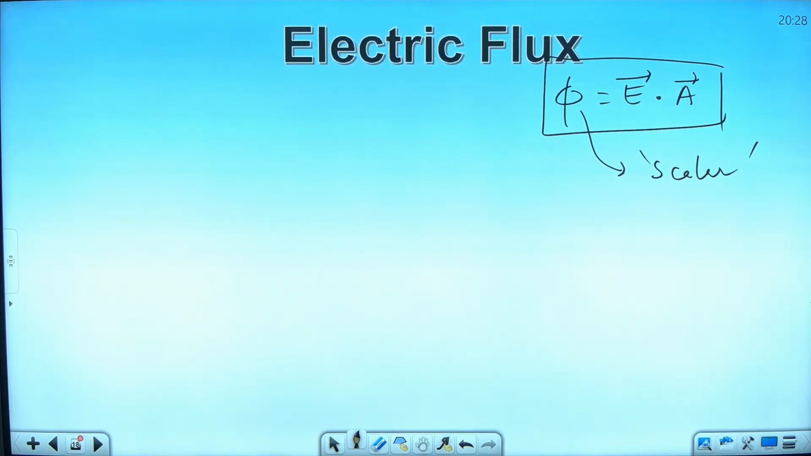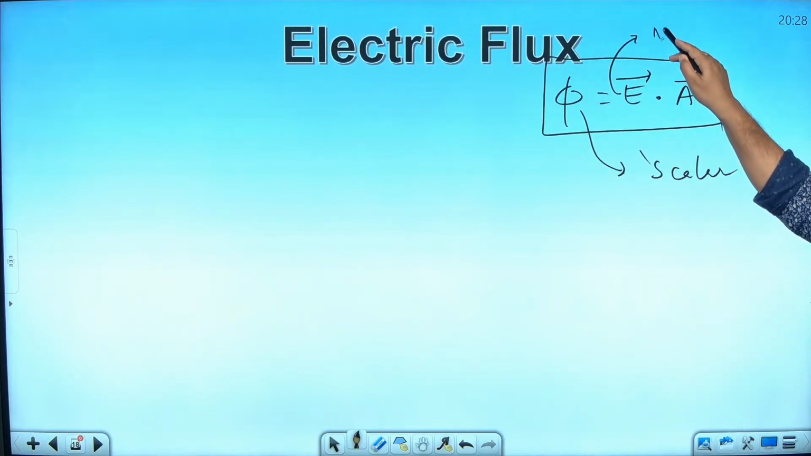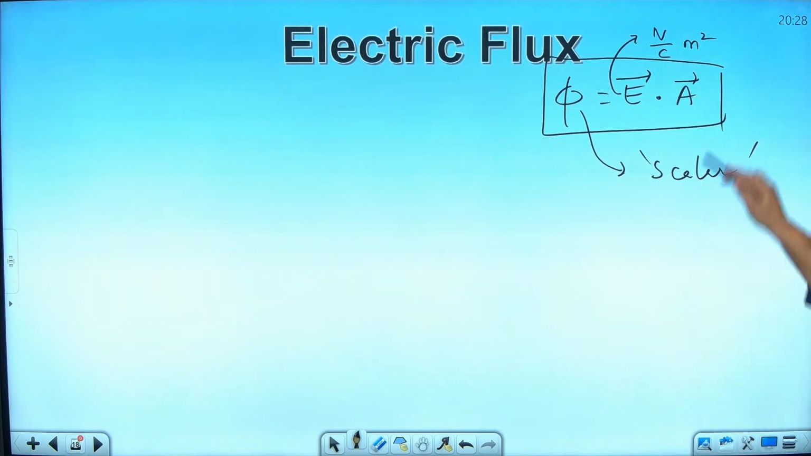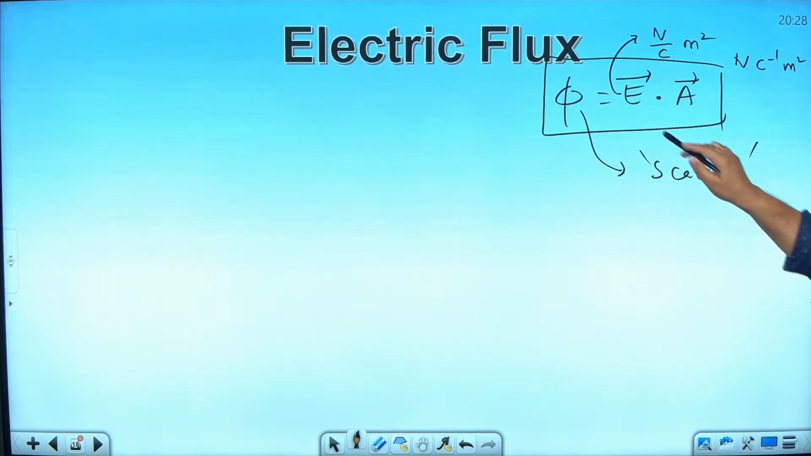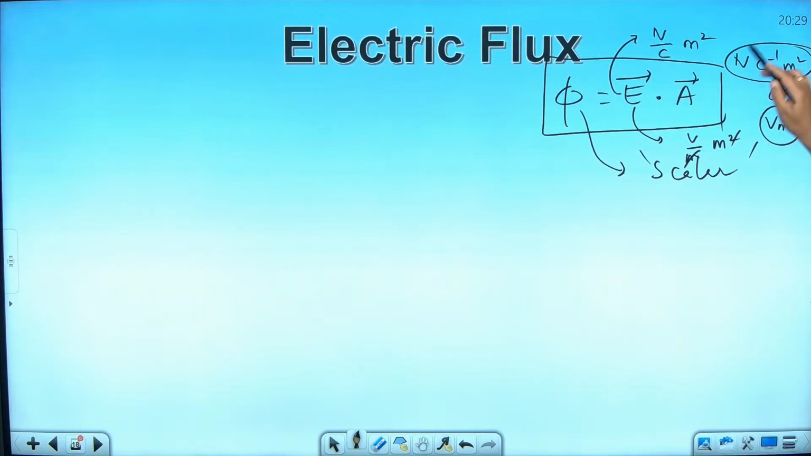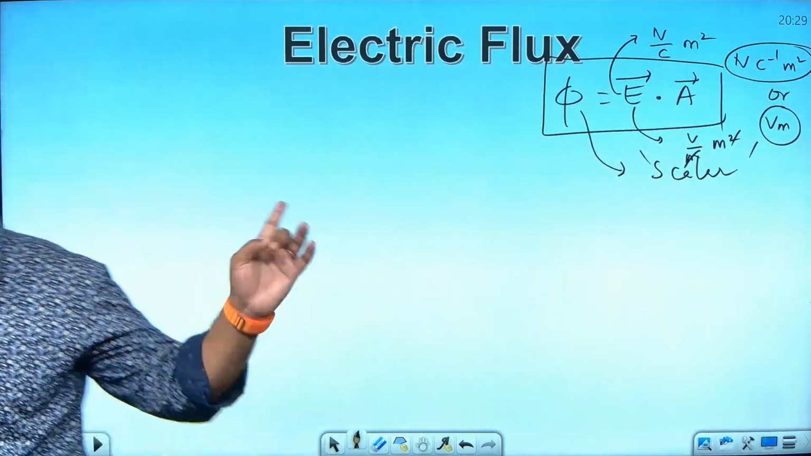Always remember this. One more thing, electric field, what is the unit? Newton per coulomb. Area, what is the unit? Meter square. So what will be its unit? Newton coulomb inverse meter square. If electric field is volt per meter and area is meter square, then it will become voltmeter. So the SI unit of electric flux is Newton per coulomb meter square or voltmeter. Both are correct.